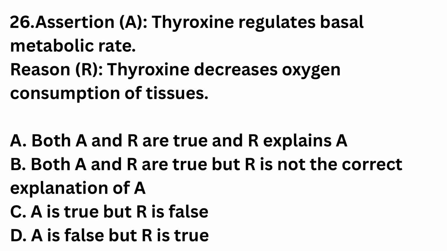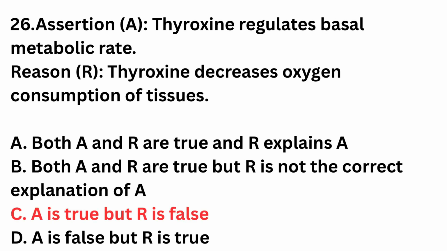Question number 26. Assertion: thyroxine regulates basal metabolic rate. Reason: thyroxine decreases oxygen consumption of tissues. Both assertion and reason true, and reason explains assertion. Both assertion and reason true, but reason is not the correct explanation of assertion. Assertion true, reason false. Assertion false, reason true. The right answer is option C. Assertion true, reason false. Thyroxine regulates basal metabolic rate by increasing cellular metabolic activity. It actually increases oxygen consumption, so the reason is incorrect.